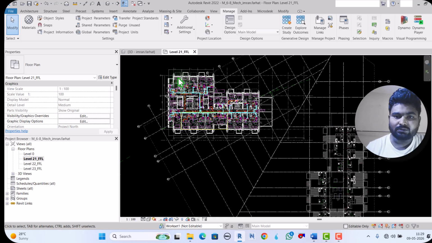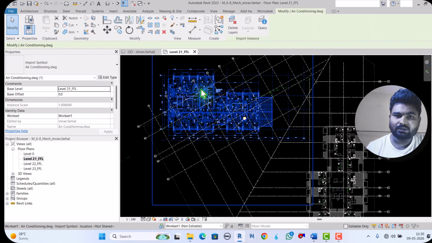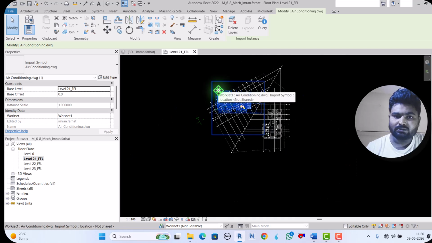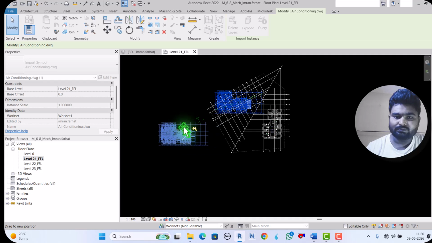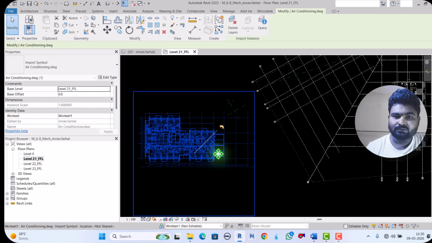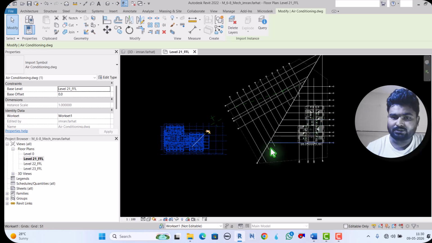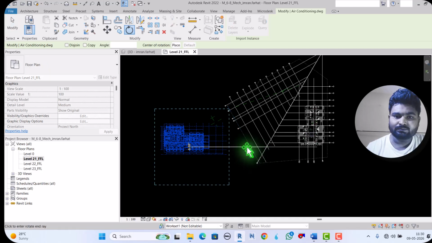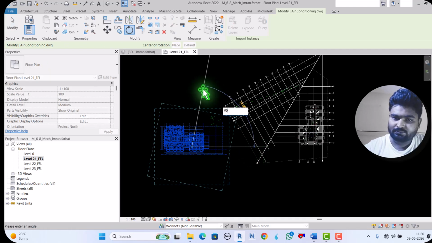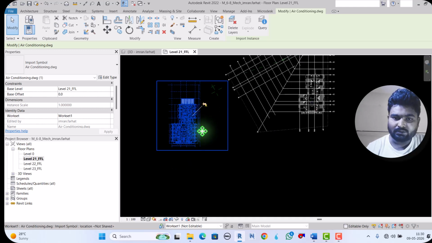So what we will do, unpin this one, come here, the CAD file is already pinned, so you can drag it up to here. Now we can rotate as per this drawing, minus 90 degrees, and after that we can align.